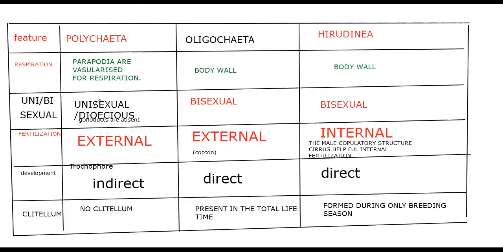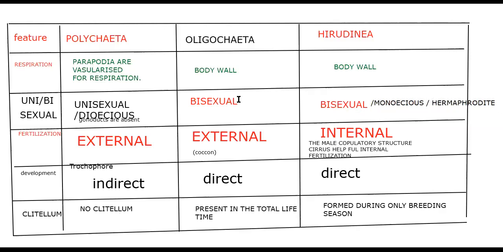Likewise, Hirudinea. Respiration is through the body wall. Bisexual, we have some names that you have to remember. Bisexual is also called monoecious, or hermaphrodite.